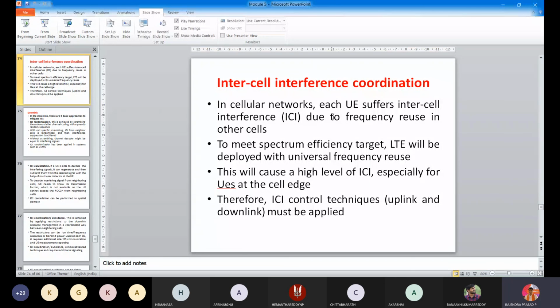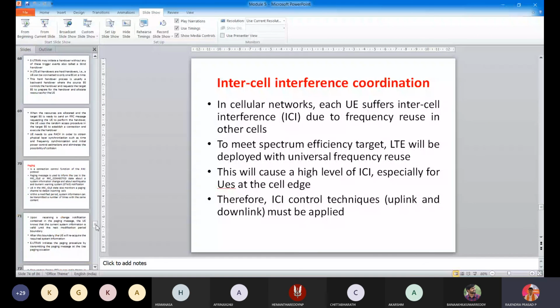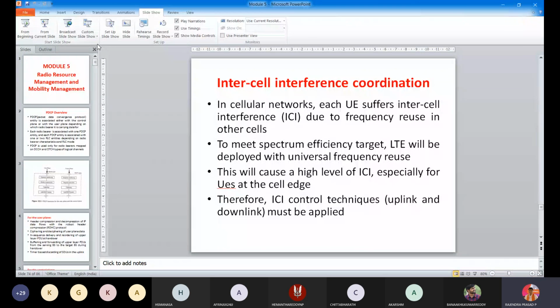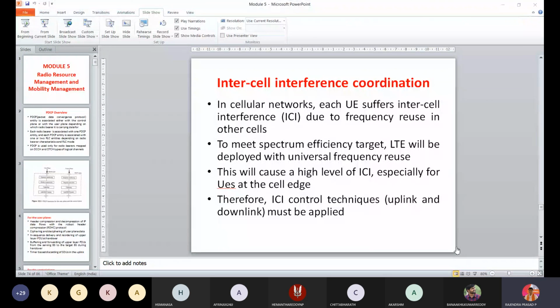So this is all about intercell interference coordination, the last part of the module which we have discussed. So this is all about your module 5, and today this completes your 5 modules. Okay, so I'll just stop recording.